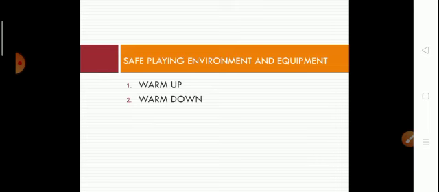Weather conditions including heat, cold, rain and light should be monitored. Injuries can be prevented with appropriate clothing and equipment. Injury can also be prevented by correct fitting of the equipment.